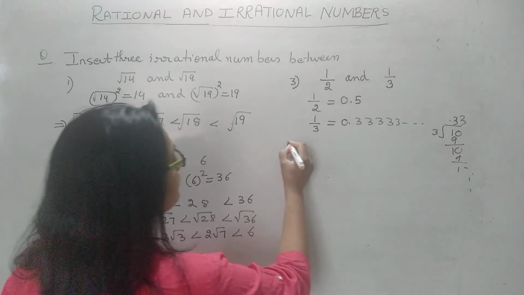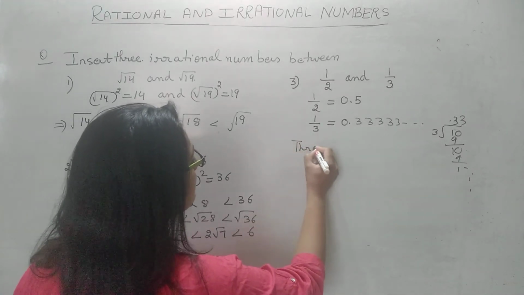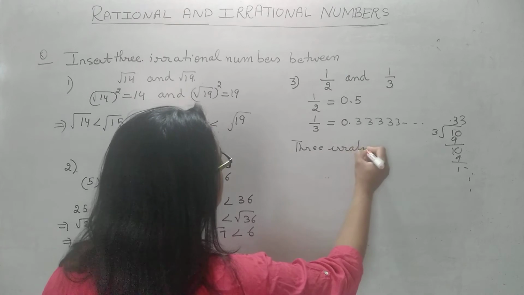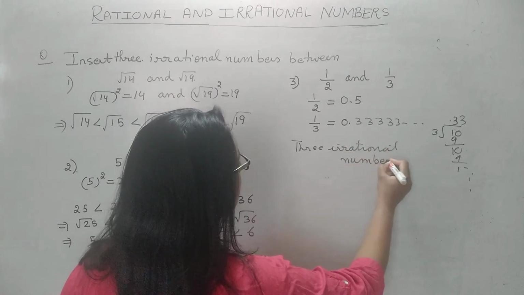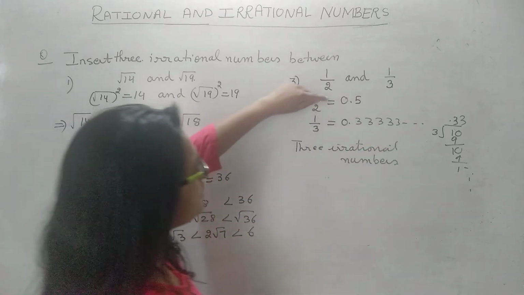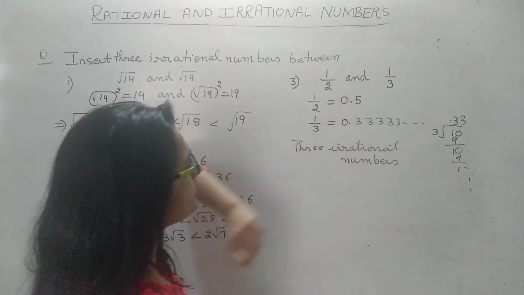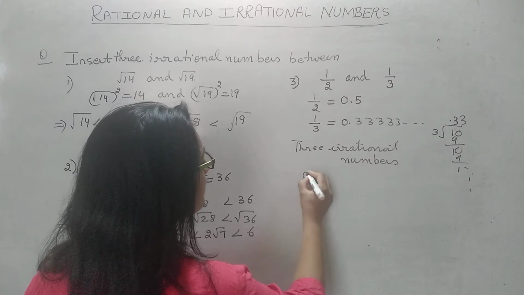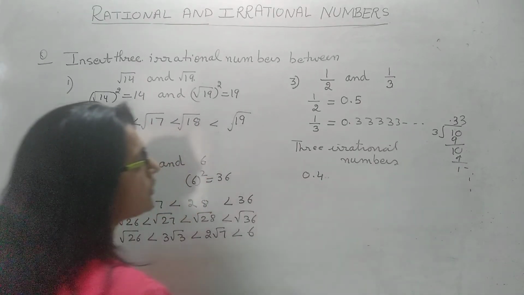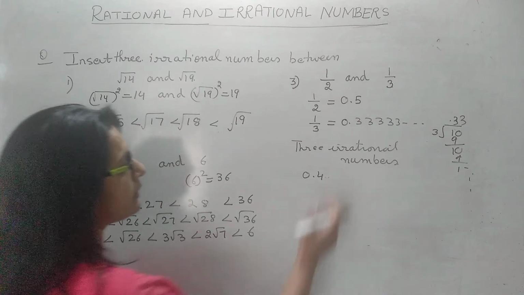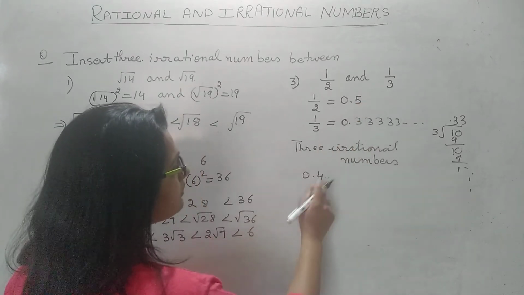Then how do we write 3 irrational numbers between them? There is a special method of writing. You have to write a number. Like this is 0.5, this is 0.3, what number will come between them? 0.4. So taking 0.4 we can make many irrational numbers. 0.4 has come between 0.5 and 0.3.